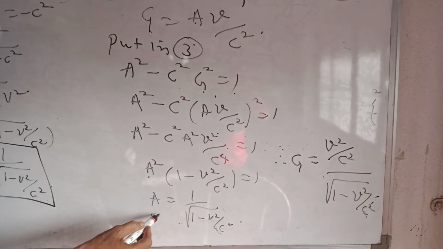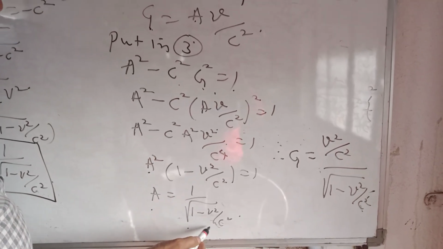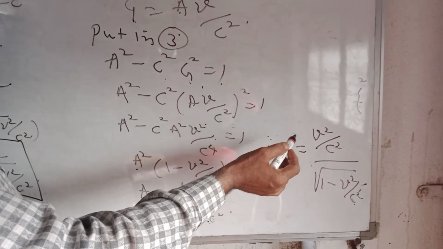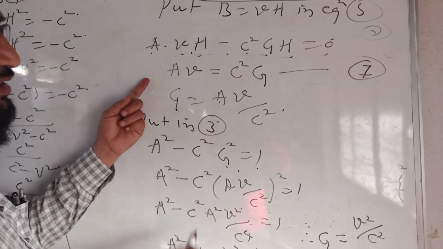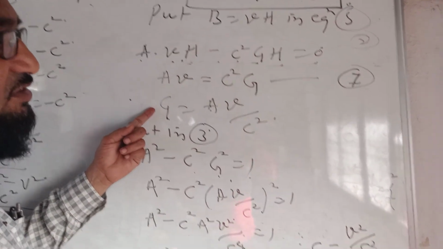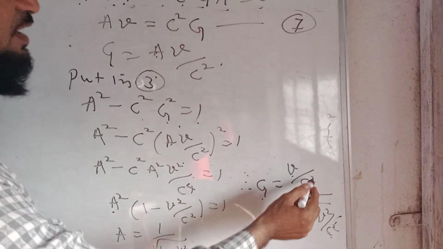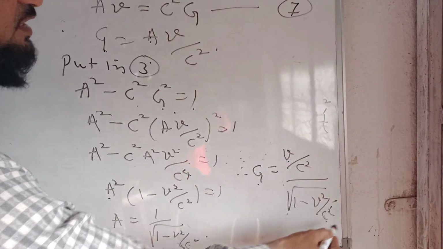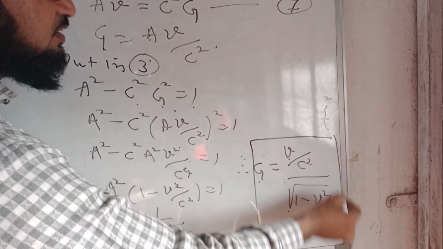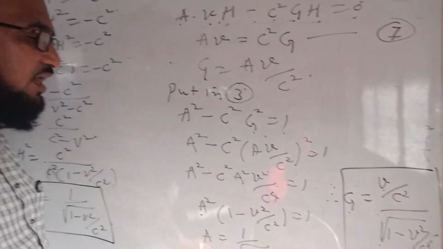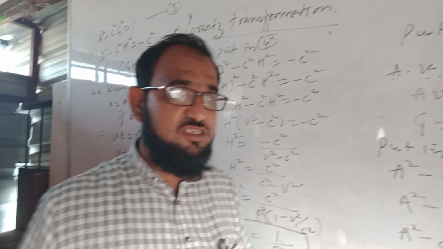Then you will get the value of a as 1/√(1 − v²/c²). Therefore, substituting the value of a, the value of g will become (v/c²) times 1/√(1 − v²/c²). So these constants are called the Lorentz constants.